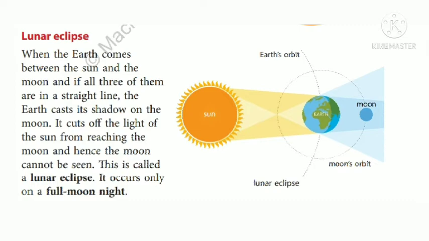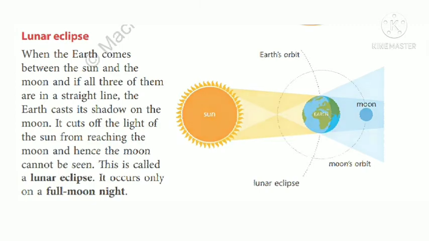Once again, when the earth comes between the sun and the moon in a straight line, then the moon comes in the shadow of the earth and will be invisible. This is called lunar eclipse. It occurs only on a full moon night. Please look at the picture.